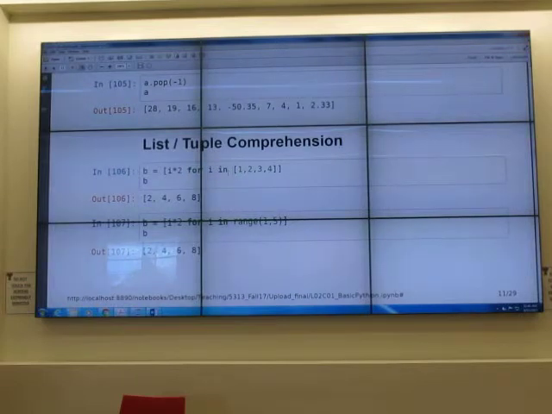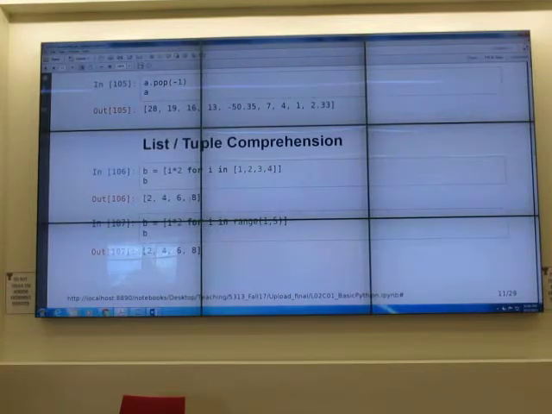So this means I is everything that is in that list 1, 2, 3, 4, right? So then I will be 1, I will be 2, I will be 3, I will be 4. And then I put I multiplied by 2, and I get 2, 4, 6, 8. So it's like a for loop, okay? But a for loop in one line. Good?